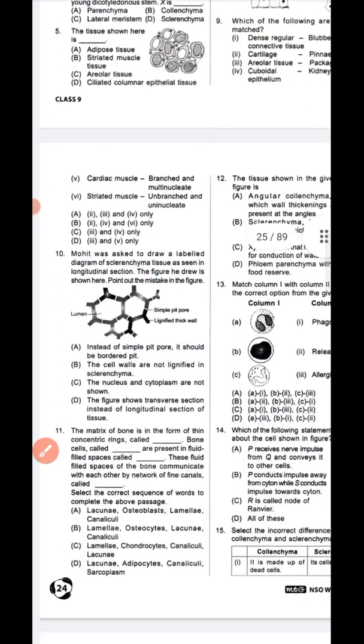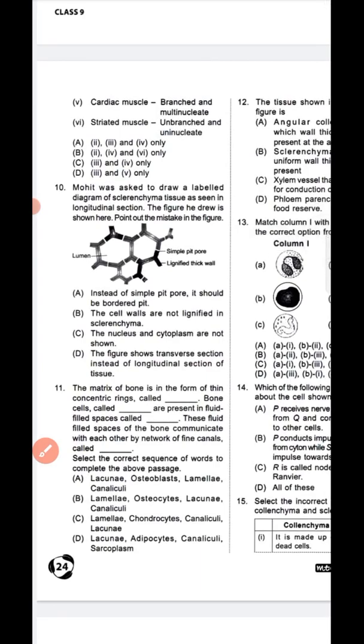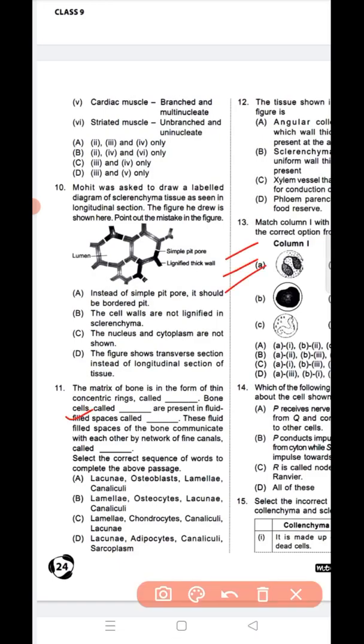Next question number 10. Mohit was asked to draw a labelled diagram of sclerenchyma tissue as seen in the longitudinal section. The figure he drew is shown here. Point out the mistake in the figure. Lumen, simple pit, pore, lignified thick wall. So question number 10, option D is the correct answer, because this figure shows transverse section instead of longitudinal section of the tissue. So option D is the correct answer.